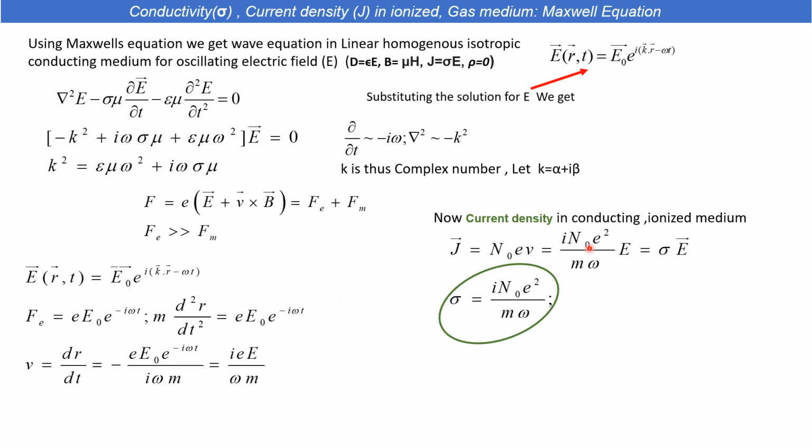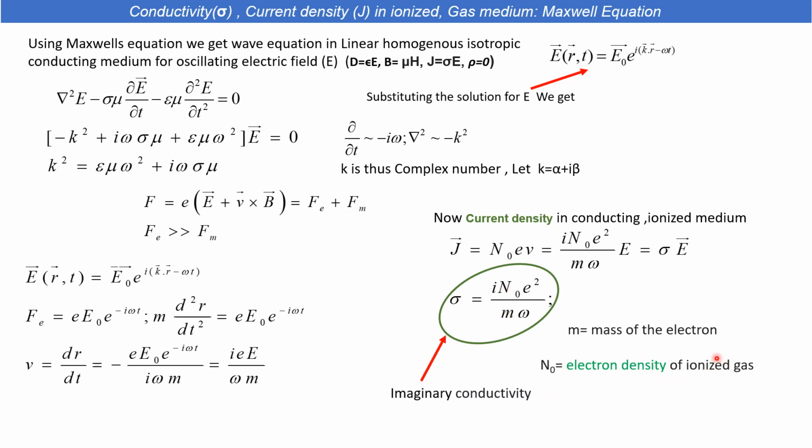When you replace the velocity in this equation, you can get the form of the current density in any ionized conducting medium, with the i term, that is, it is imaginary. You can get to the famous equation: this conductivity is proportional to the electric field, along with the conductivity-proportional term. The conductivity is imaginary in a conducting medium, the i term is there. And this N0 is the electron density of the ionized gas.